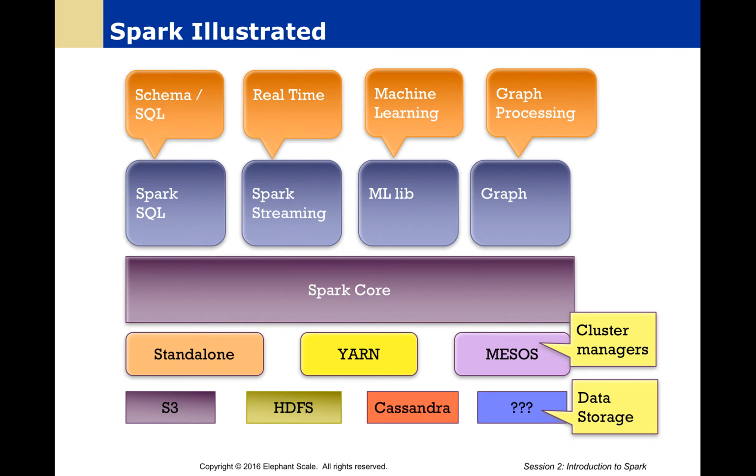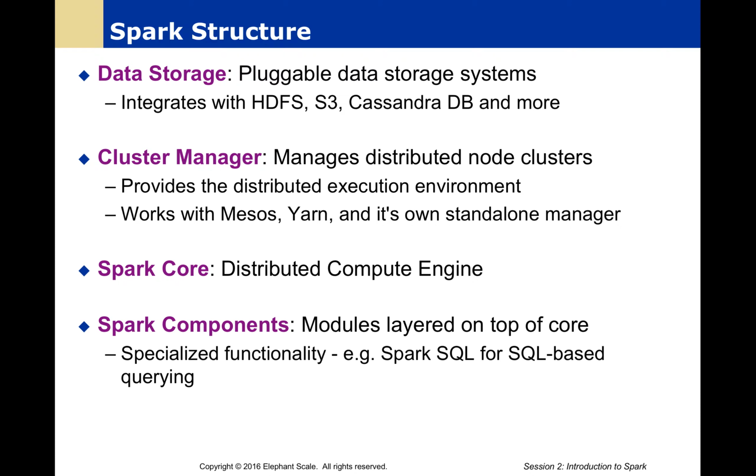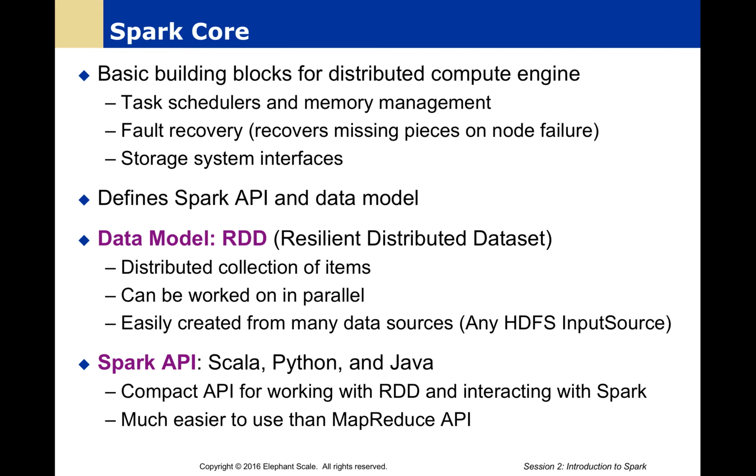We also have our Spark core associated with either standalone, Yarn/Hadoop or Mesos, and running on a number of different underlying storage technologies. So you can see here that our Spark structure is designed to be pluggable. It is able to work with different cluster and distributed technologies, different cluster managers, whether that be Hadoop Yarn, Mesos, etc. And the core engine is going to be shared among many different components.